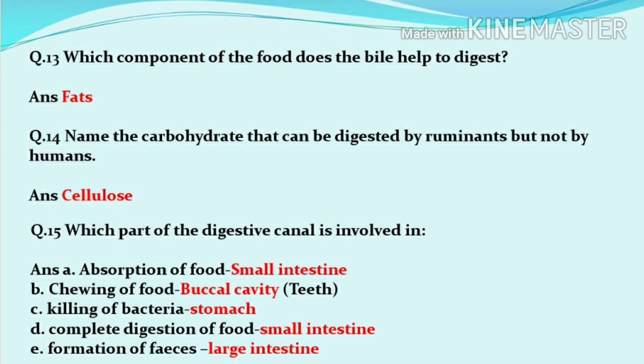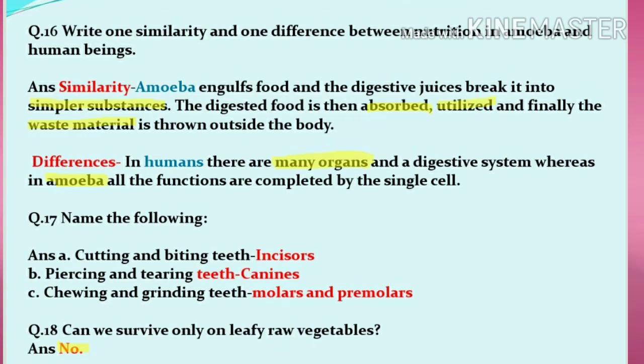Now let's come to the next question. What are the similarities and differences between the nutrition in amoeba and in human beings? We all know that as we have 5 steps of nutrition, amoeba also has the 5 steps of nutrition. And what are they? So similarities are that amoeba also ingests or engulfs food, then digestion takes place, then absorption takes place, utilization or assimilation takes place, and the last is excretion, which takes place in amoeba also.